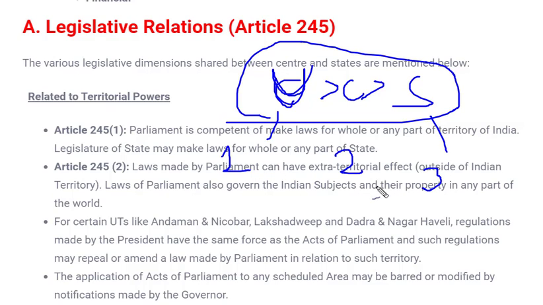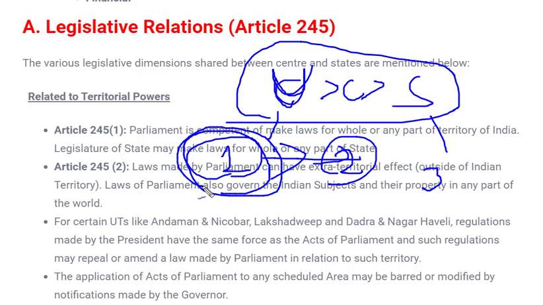In these three laws, if there is a conflict between 1 and 2, the law at the central level will prevail. And if there is a conflict between law 2 and law 3, then law 2 will prevail. Why? Because it is higher in the hierarchy. I hope this is clear.